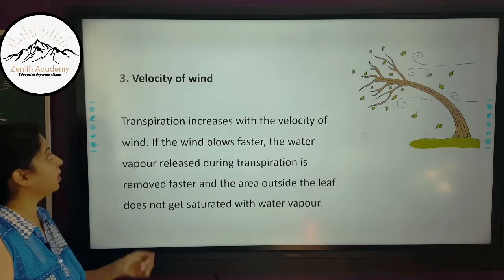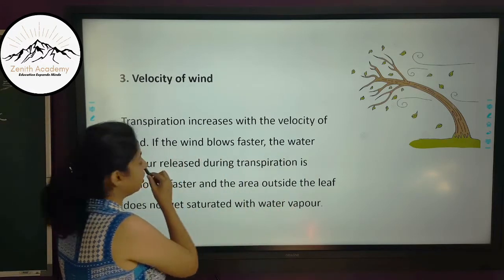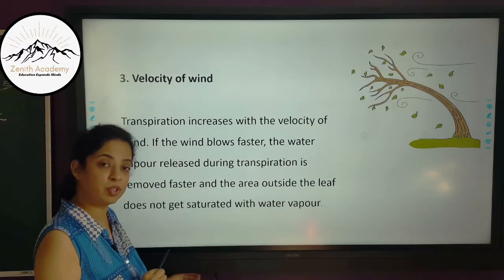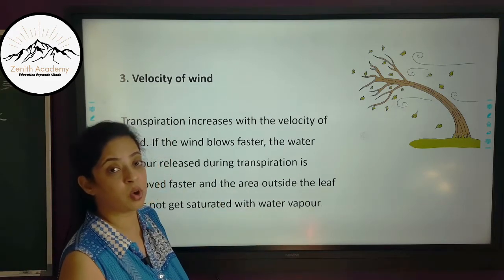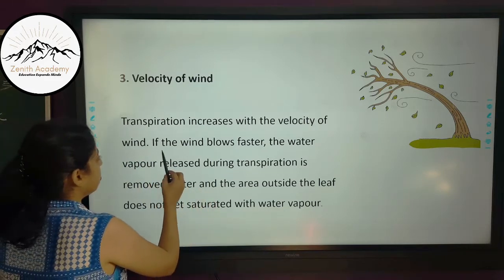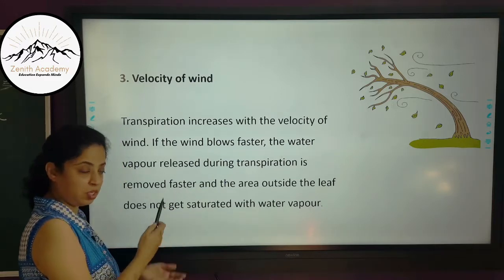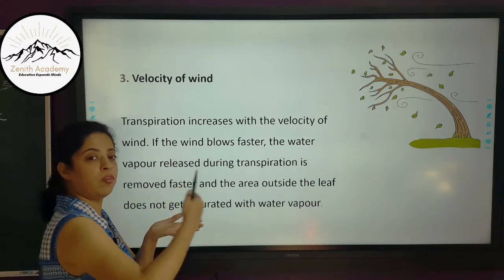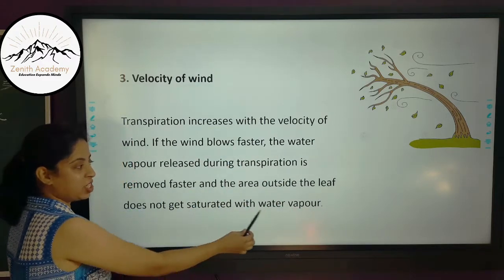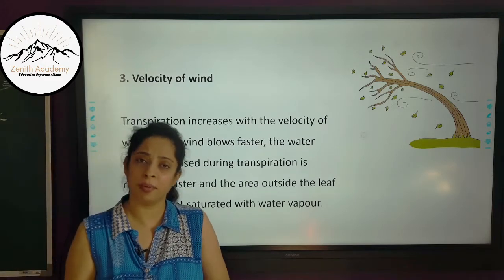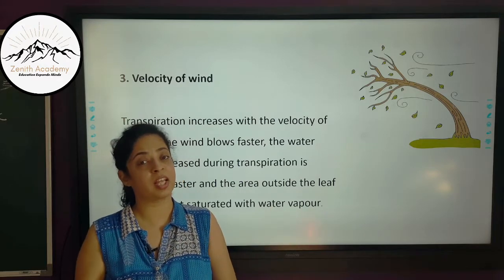The third external factor is velocity of wind. Transpiration increases with the velocity of wind. So, transpiration is directly proportional to the velocity of wind. If the wind is flowing with a high speed, then the transpiration is also more. If the wind blows faster, the water vapor released during transpiration is removed faster, and the area outside the leaf does not get saturated with water vapor. It is the same as evaporation. In evaporation also, when the velocity of wind is higher, the evaporation is higher.